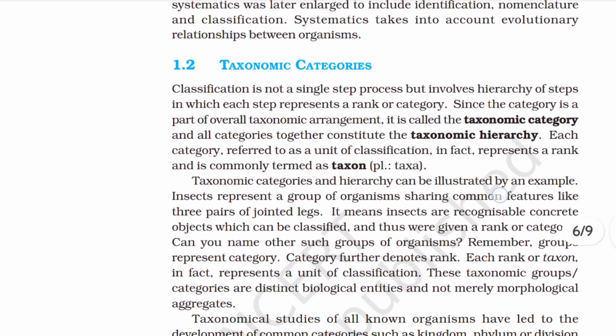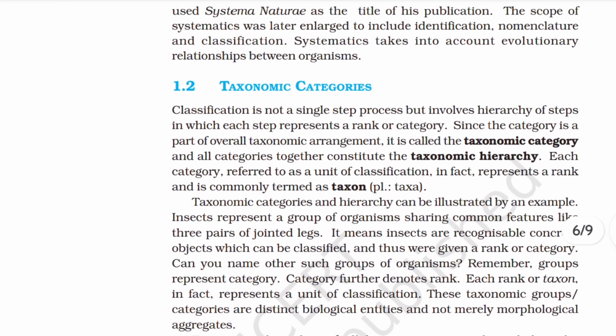1.2 Taxonomic Categories. Classification is not a single step process but involves a hierarchy of steps in which each step represents a rank or category. Since the category is a part of the overall taxonomic arrangement, it is called the taxonomic category, and all categories together constitute the taxonomic hierarchy.